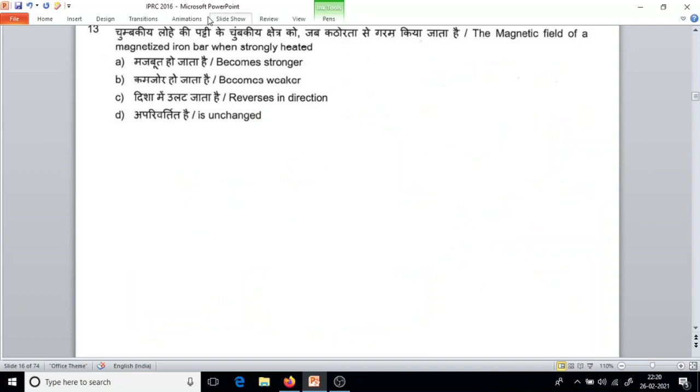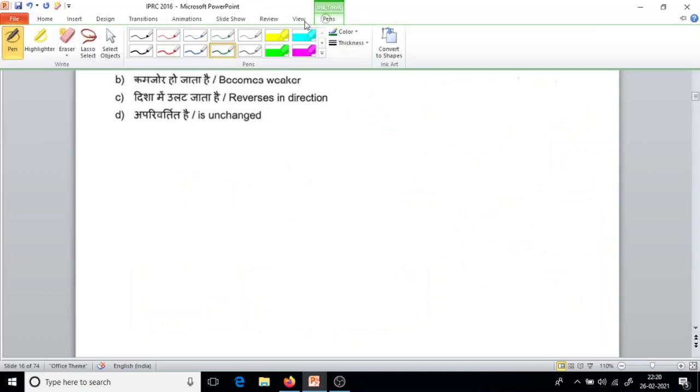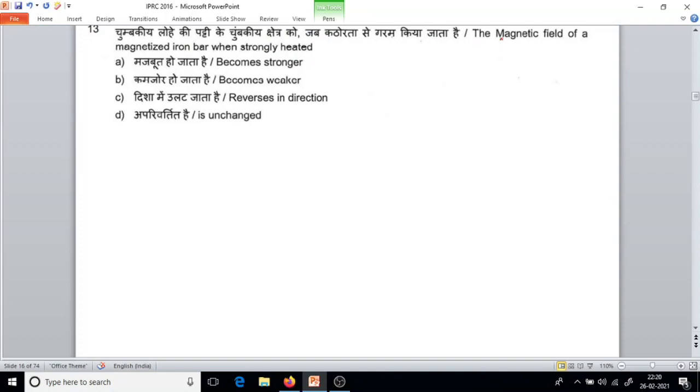Question number 13. The magnetic field of a magnetized iron bar when strongly heated. When a magnetic material is heated, what happens? The misalignment of magnetic domains happens and the magnetic field becomes weaker.